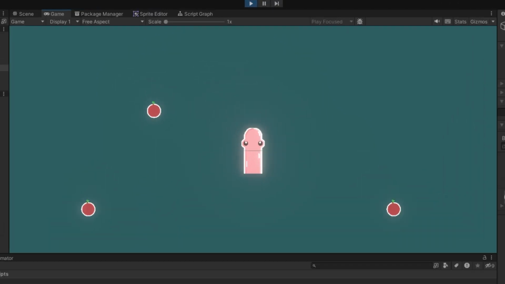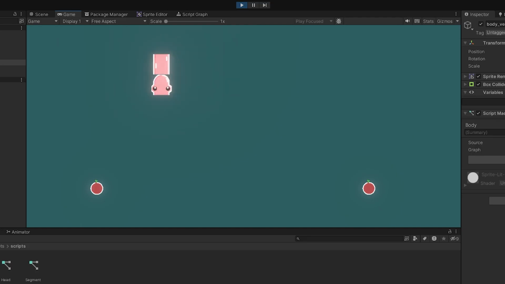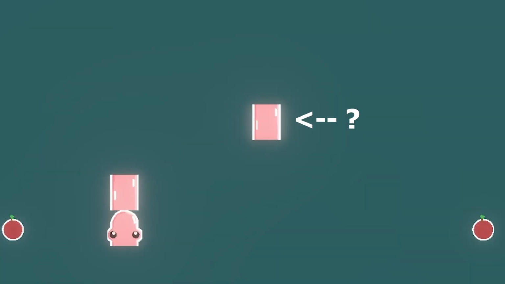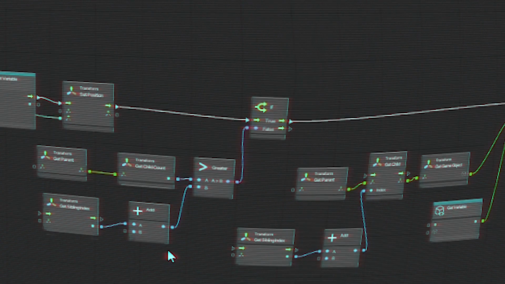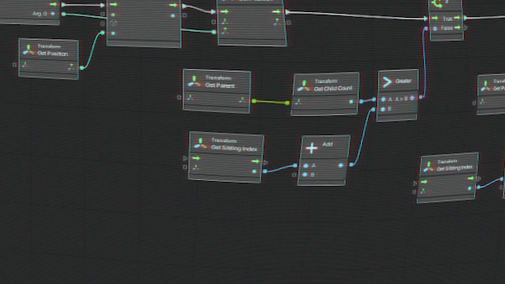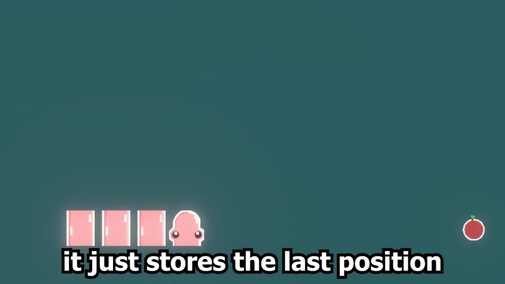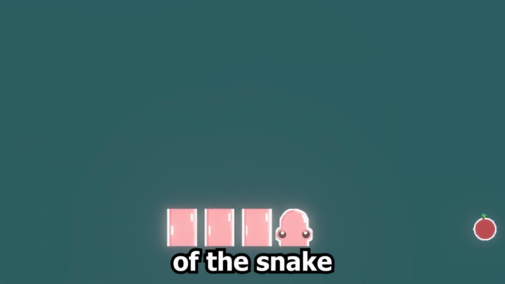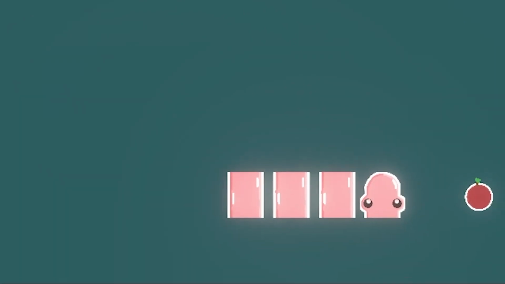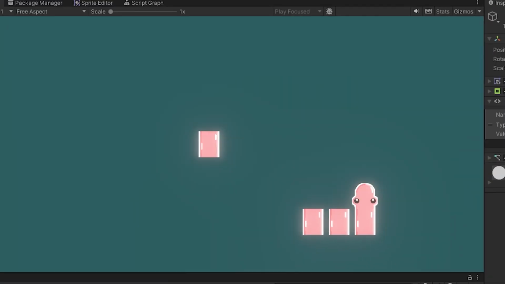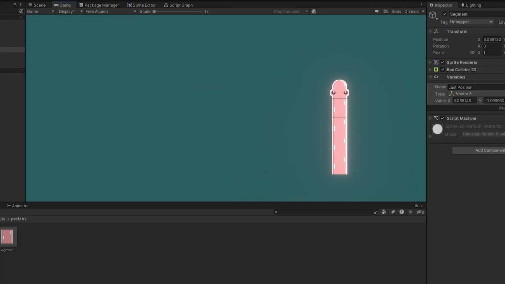Looks promising, right? Yeah, there are still some visual things we need to work on. It mostly works now with the first body part, but kind of struggles once there's an addition to the family, as you can obviously see. Or you were just not paying attention scrolling through the comments. Anyways, we fixed that by just repeating the previously mentioned storing system, but instead of storing the position of the head, it just stores the last position of the last body part of the snake. And you can now have the longest cursed worm snake creation ever. It does look alright sometimes though, so that's good I guess.